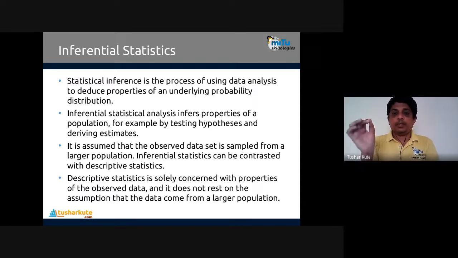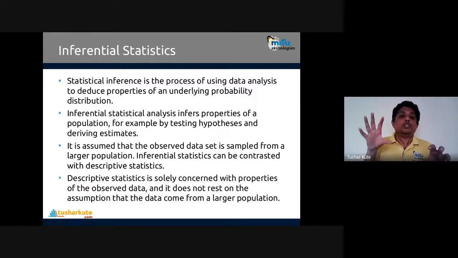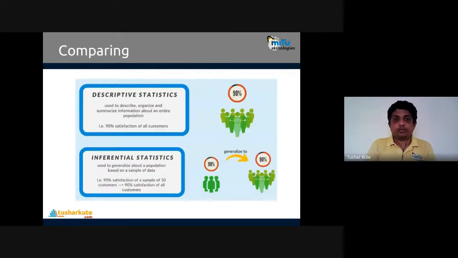It is assumed that the observed data set is sampled from a larger population. That is how inferential statistics works. So inferential statistics can be contrasted with descriptive statistics. Inferential works on a sample, descriptive works on the population completely. That's what the difference is.